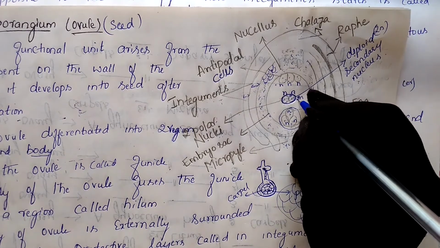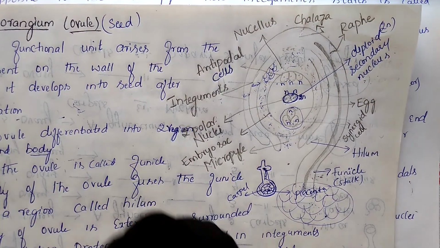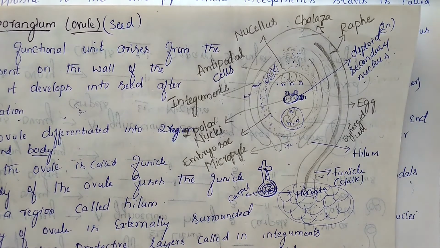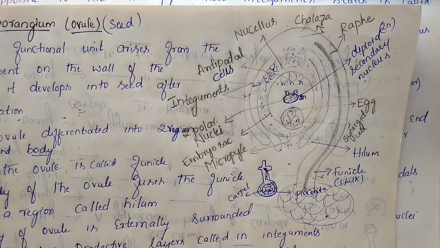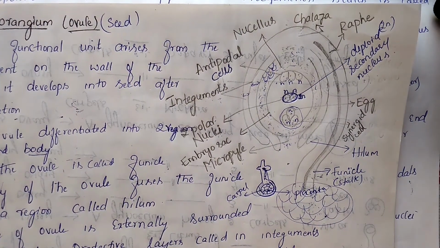2n condition. So you need to tell this as the question. In the embryo sac, the egg apparatus, the polar nuclei, are they in haploid condition, diploid condition, or both? Like that they will ask you. A secondary nucleus, is it haploid or diploid? Such types of questions will be present. Are our antipodal cells haploid or diploid? Like that they will ask.